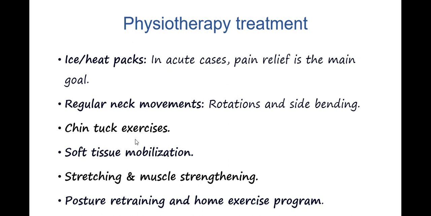We can do chin tuck exercises. You can check on the net easily; videos of these exercises are available. These are the opposite of chin poking. At the same time, we can do some form of soft tissue mobilization in our cervical region. Neck stretching or strengthening exercises are also of benefit. Then posture retraining and a home exercise program. Posture retraining means correct posture. As you have seen in the images above, this is how we can use the correct posture, like when you are sitting working on a laptop or a computer.